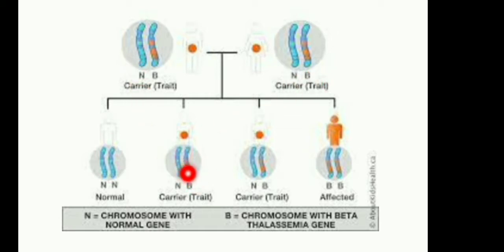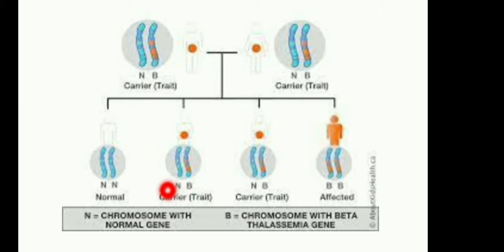That time the baby is a carrier. In the same way, the father gives a normal gene and the mother gives a defective gene, so that baby also is a carrier. Next, the father gives the defective beta chain gene and the mother also gives the defective beta thalassemia gene, so that baby is affected.